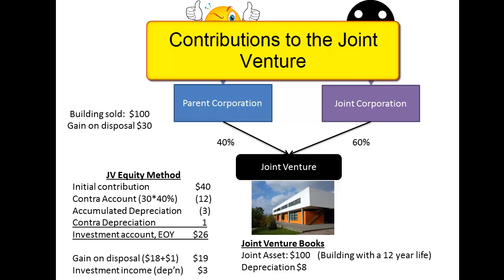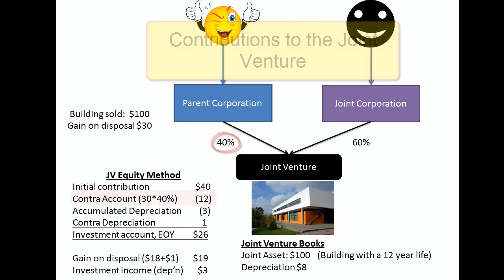Finally, we have the contributions to the joint venture. And once again, these work in the same way as we just saw in our previous example with the building. Only the gain represented by the interest of the non-related venturers should be recognized on the date of the contribution. The portion of the gain representing the venturer's own interest remains unrealized until the asset is sold outside of the joint venture or as the asset is consumed by the joint venture itself. These unrealized gains are set up as a contra account to the investment account this time, and not the specific asset account on the balance sheet of parent corporation.